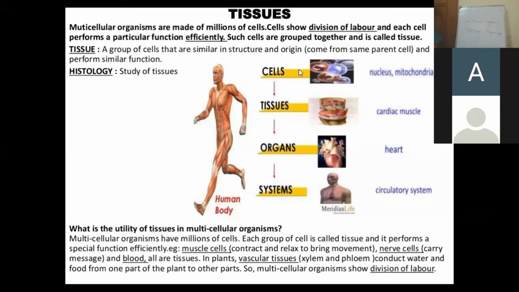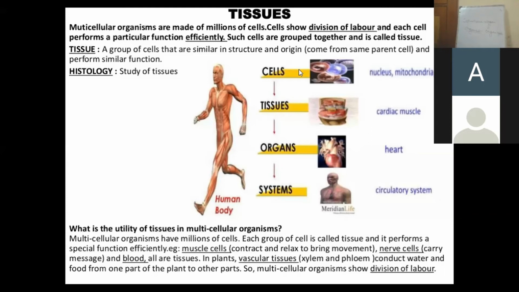So now we have to discuss what a tissue is. A group of cells that are similar in structure and origin and perform a similar type of function is called a tissue. A tissue is a group of similar or sometimes dissimilar cells.